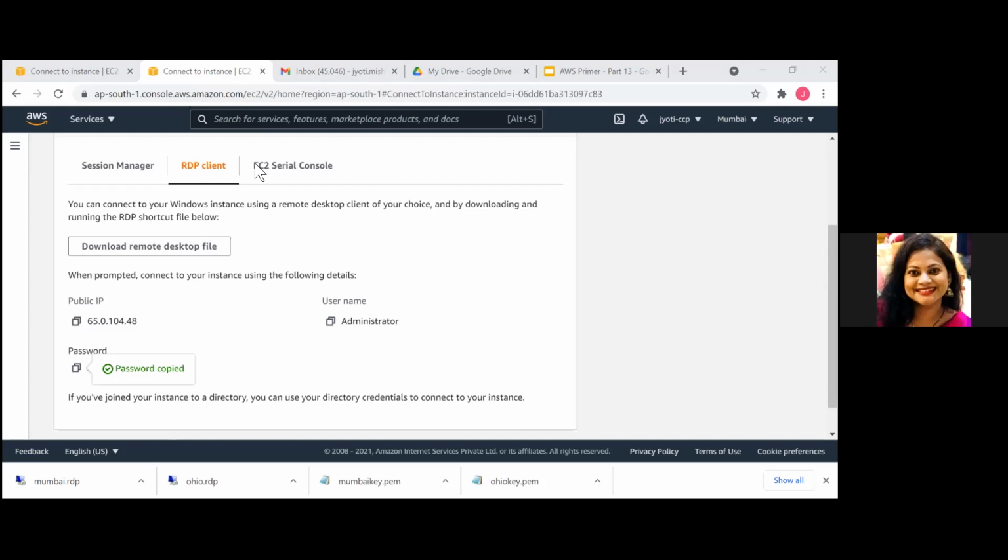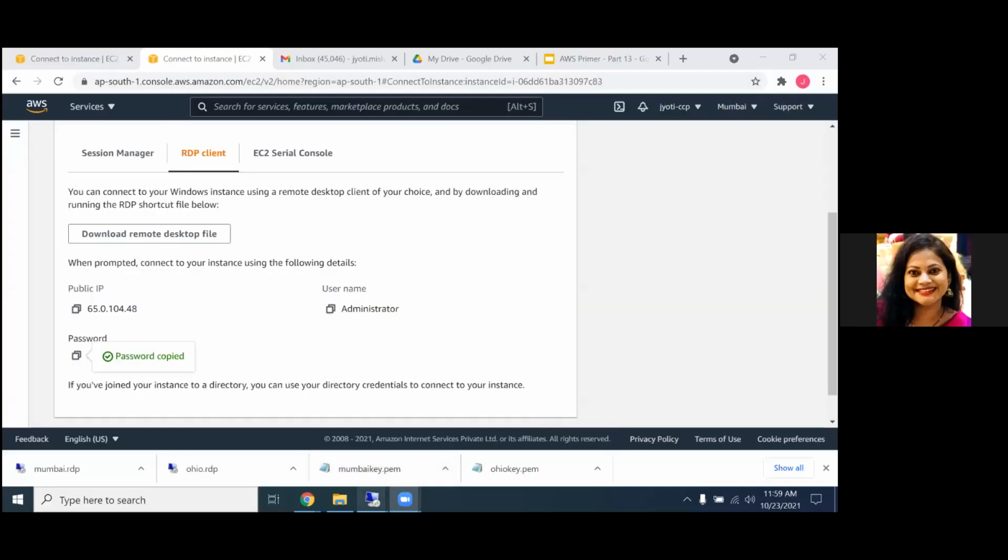Similarly, let's go to the other region and try to connect. Okay, I see something on chat. I'll come to it. Yeah, Jyoti, I meant to say that I'm not able to see what you are pinging and all. Only the browser is shared, so maybe some other window. Okay, thank you. Let me share everything then.